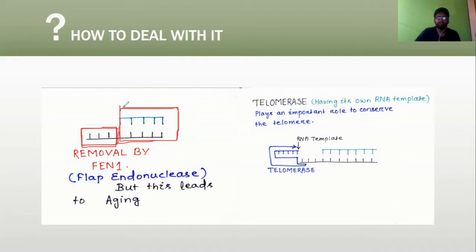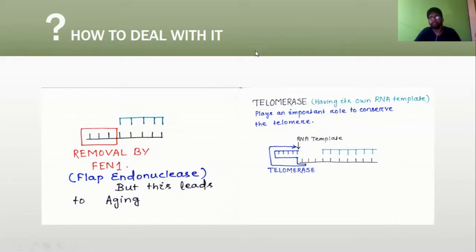But in this process we are actually losing this part, and by this process we are losing so many DNA fragments in our cell. Day by day, if our cell continues to remove such segments, then we will definitely face a problem in future.